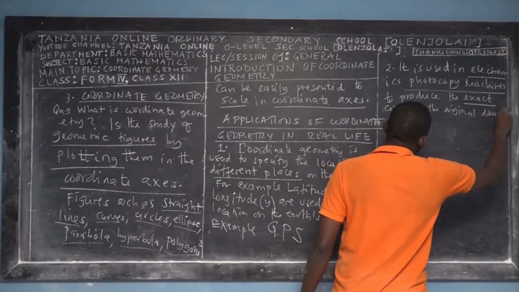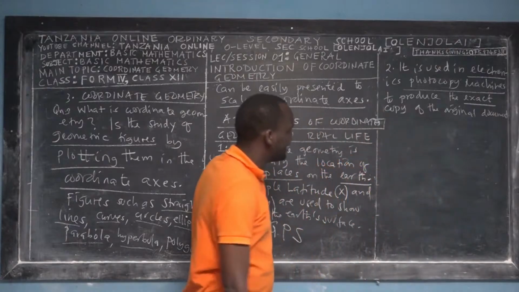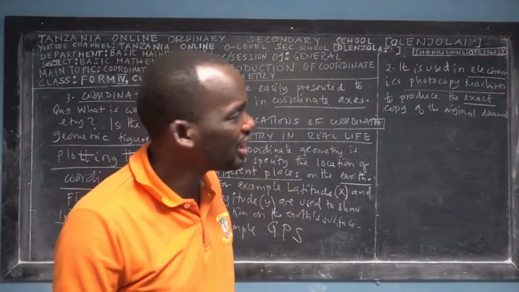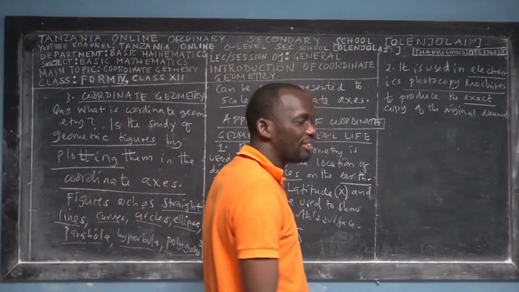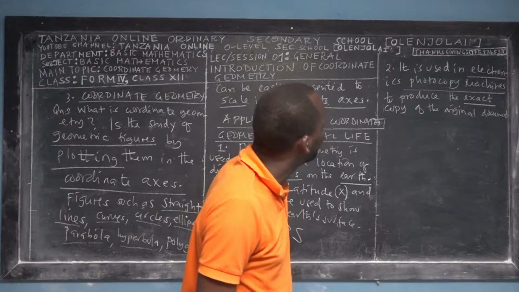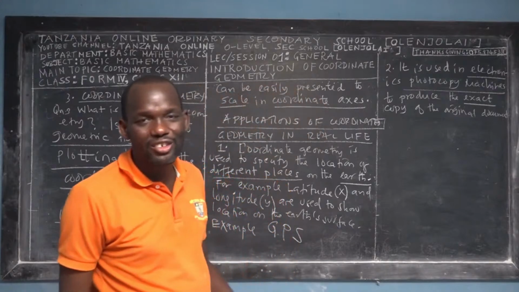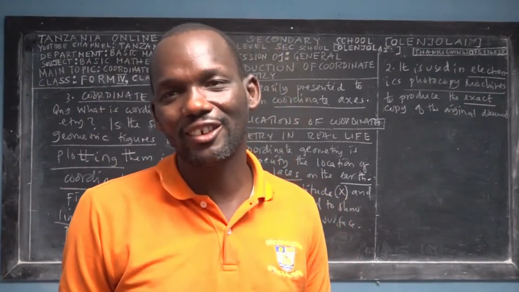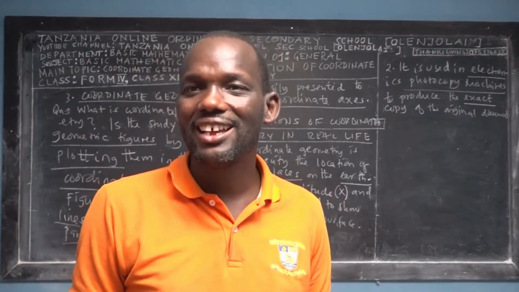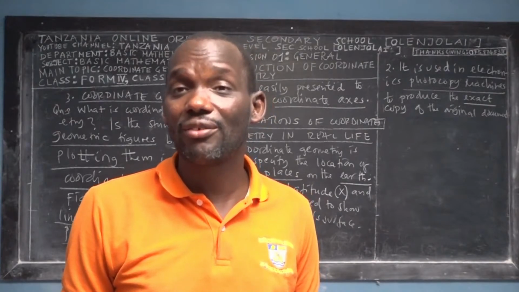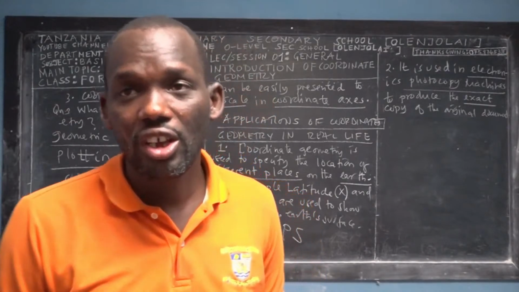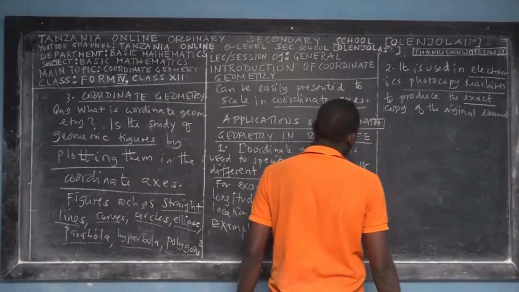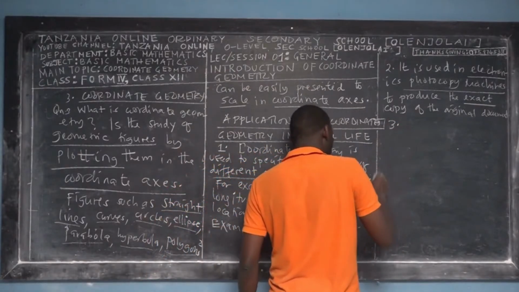You have never thought, even myself, I never thought that electronic photocopy machines use coordinate geometry to produce a copy. I just place the original document where I have to place it, press the buttons, and I get a copy. But I never thought that these photocopy machines have a functionality of using coordinate geometry to produce an exact copy of the original document. Interesting.